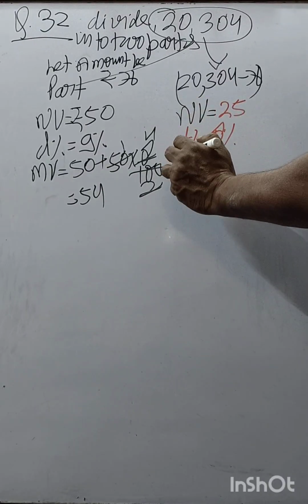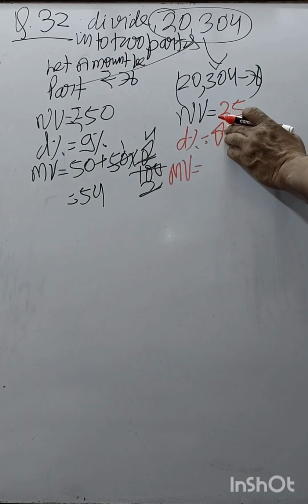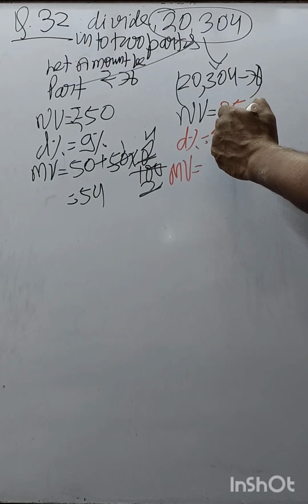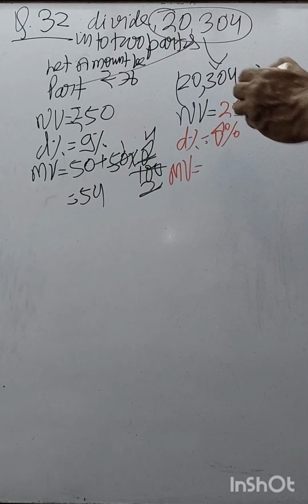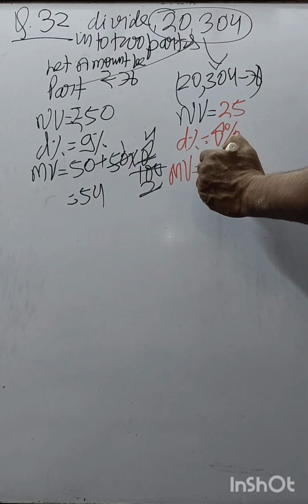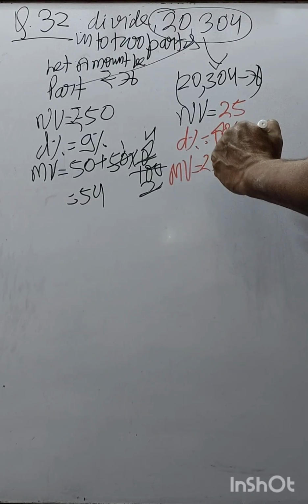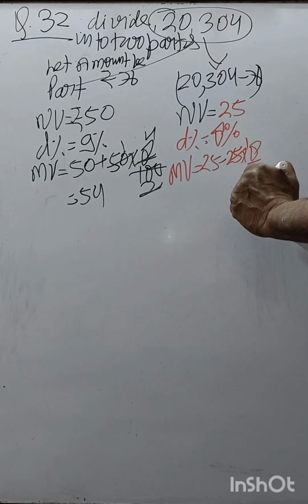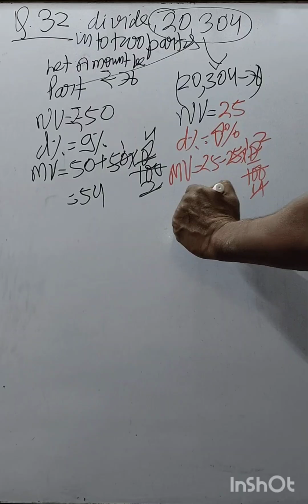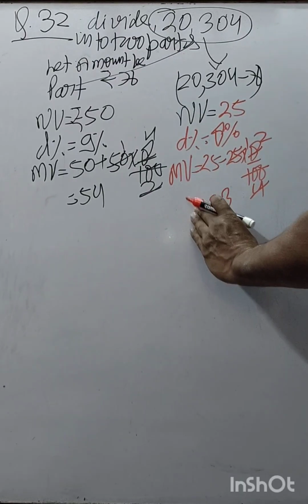And MV is 8% discount. So now you get 25 minus 25 into 8 upon 100. So this is 4, it becomes 2, it becomes 23. So MV is 23.